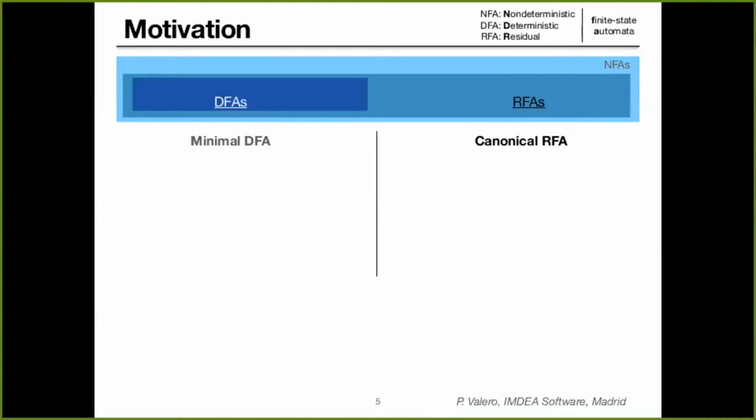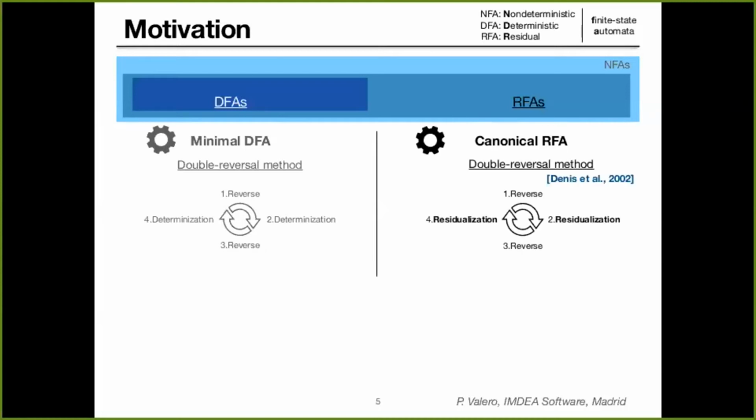In order to compute the minimal deterministic automaton, we have the well-known double reversal method. That method says that given an input automaton, you can reverse, determinize, reverse, and determinize it again, and you obtain the minimal deterministic automaton that generates the same language as the input automaton. Now, Denis showed that the same double reversal method holds for residual automata. In particular, given an input automaton, if you reverse, residualize, reverse, and residualize it again, you obtain the minimal residual automaton that generates the same language as the input automaton.